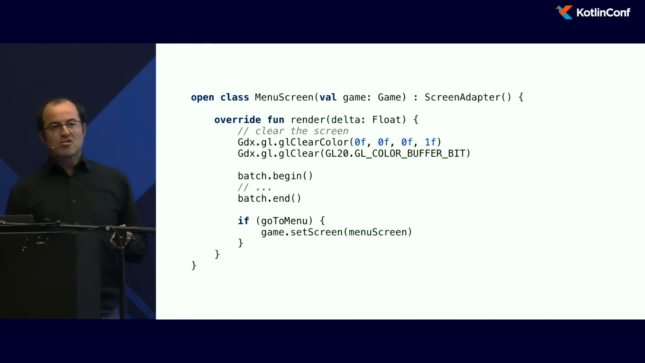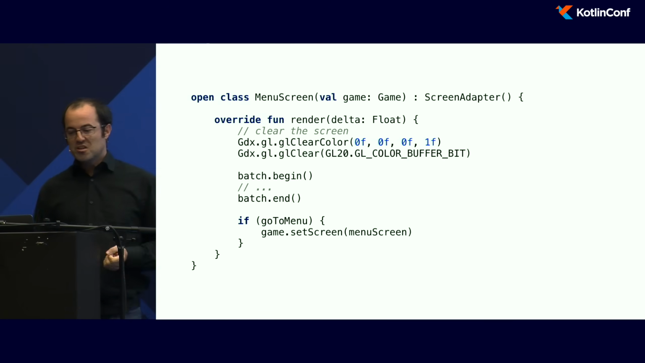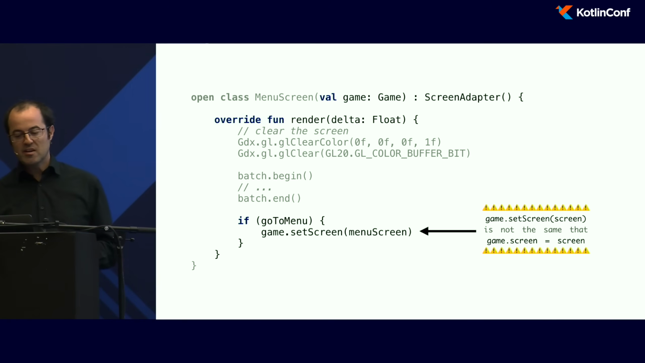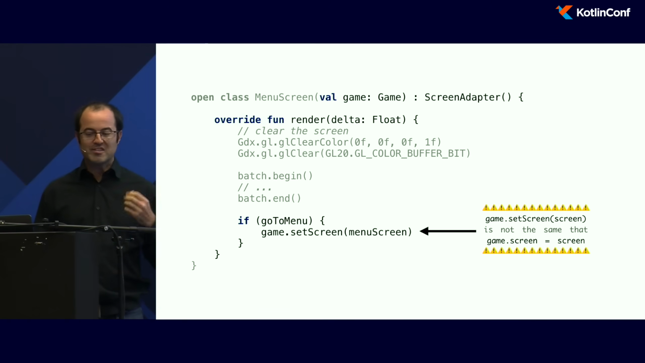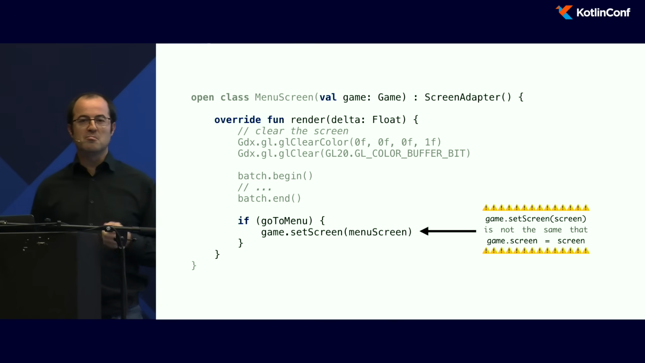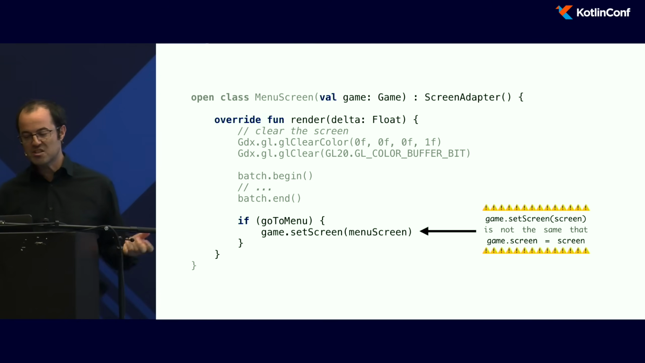To switch to another screen, it's easy. You just need to keep a reference to the game, then call the method setScreen. And it's very important to call the method setScreen because screen is a protected property on a game. So if you don't call the setScreen method, you may encounter some graphical glitches.